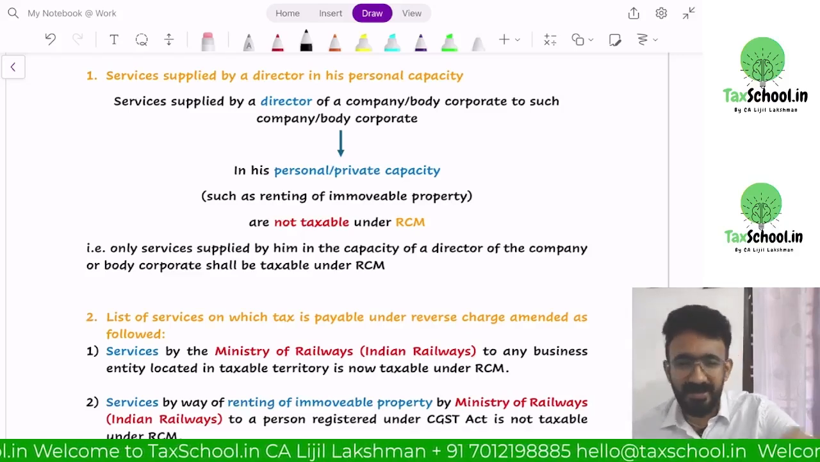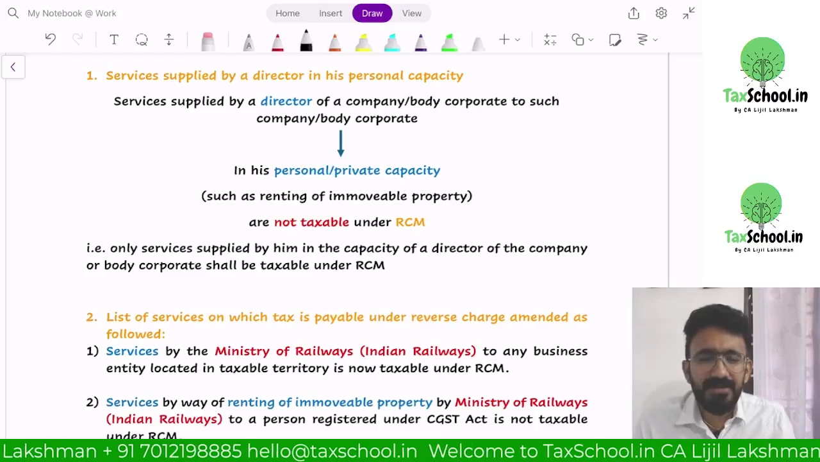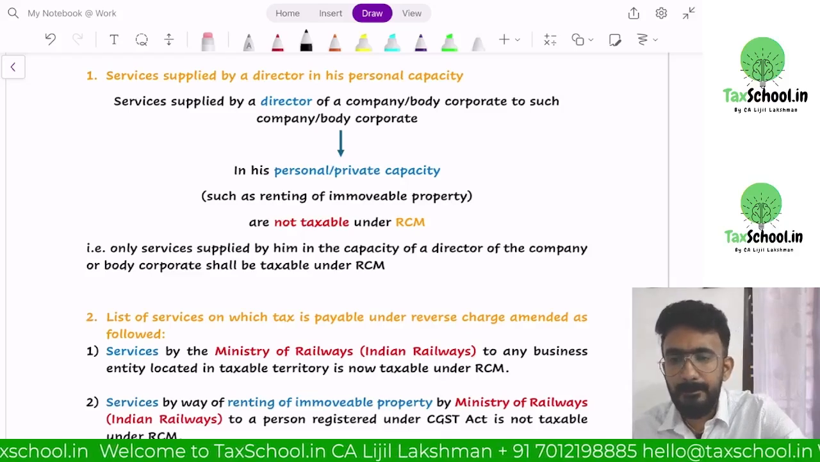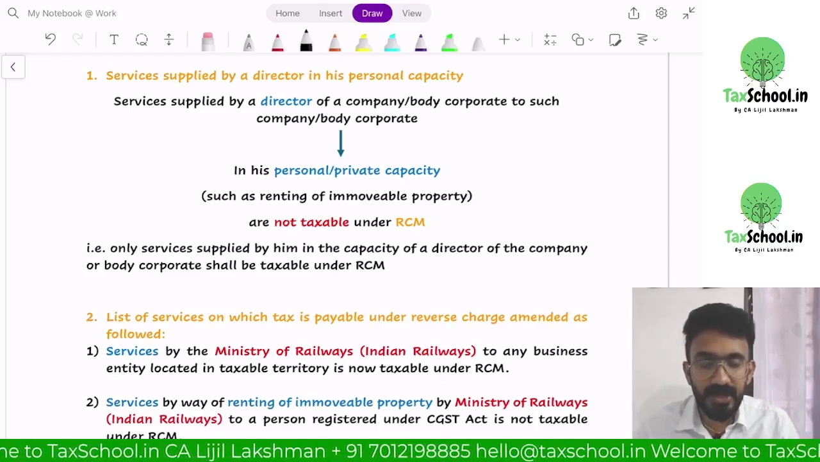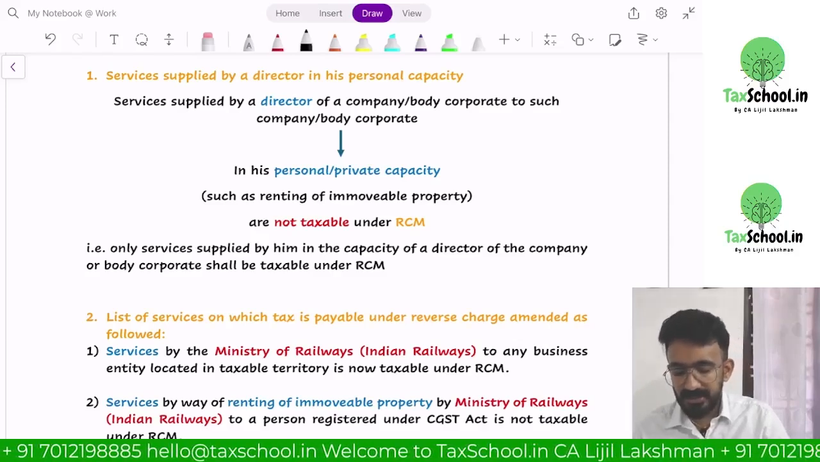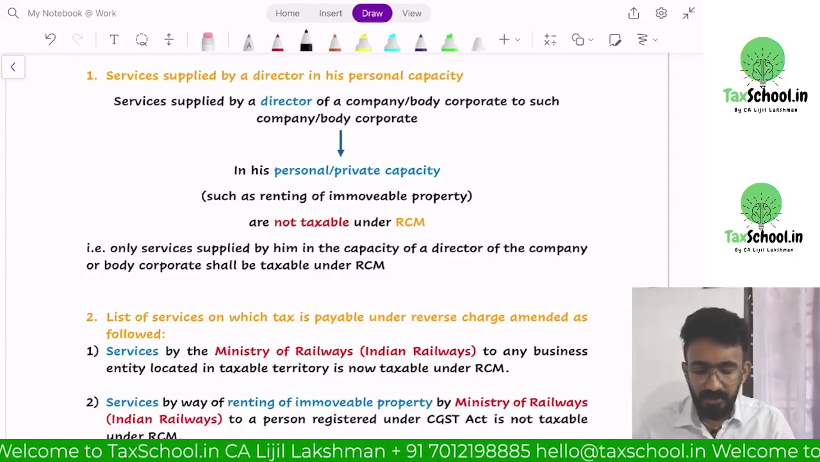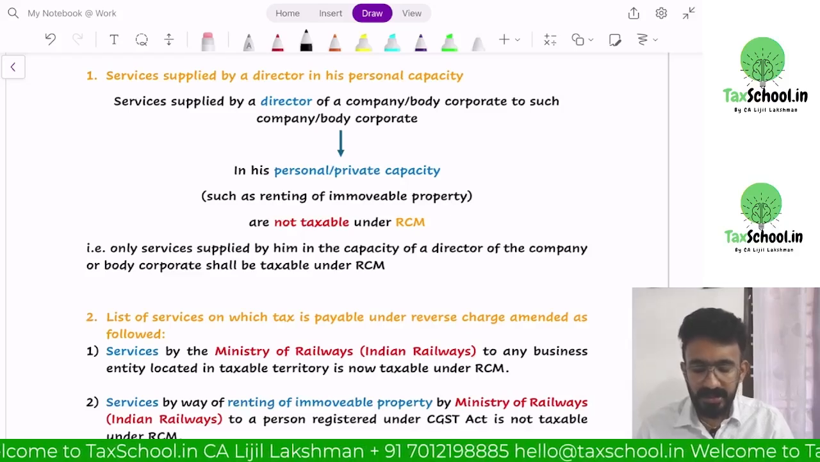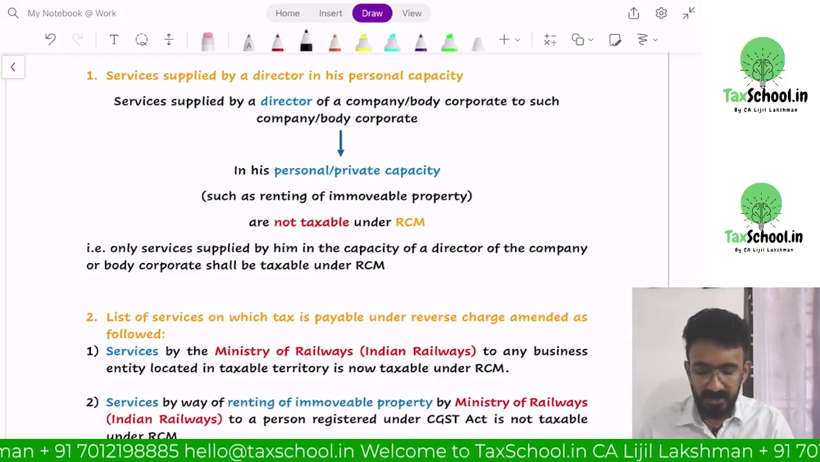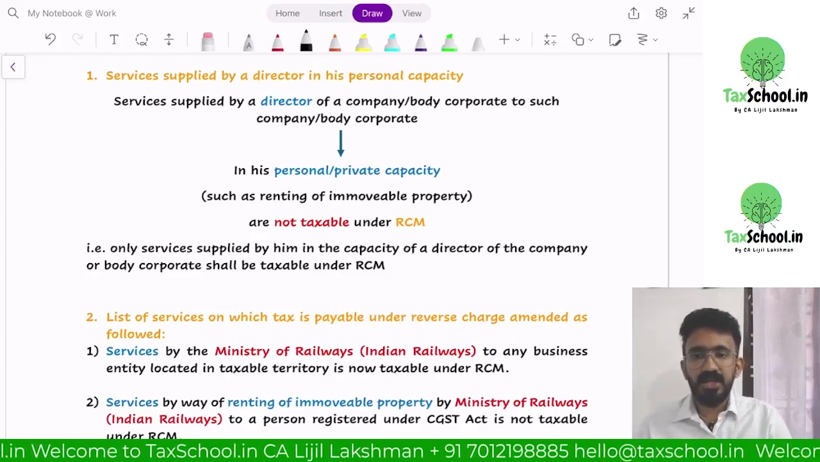My specific pick would be director, because a lot of changes have been made in final; not that many questions come at inter level. There is a clarification here: services supplied by a director of a company or body corporate to such company or body corporate in his personal or private capacity, such as renting of immobile property, are not taxable under RCM. Only supply of services in the capacity of a director would be taxed under RCM.